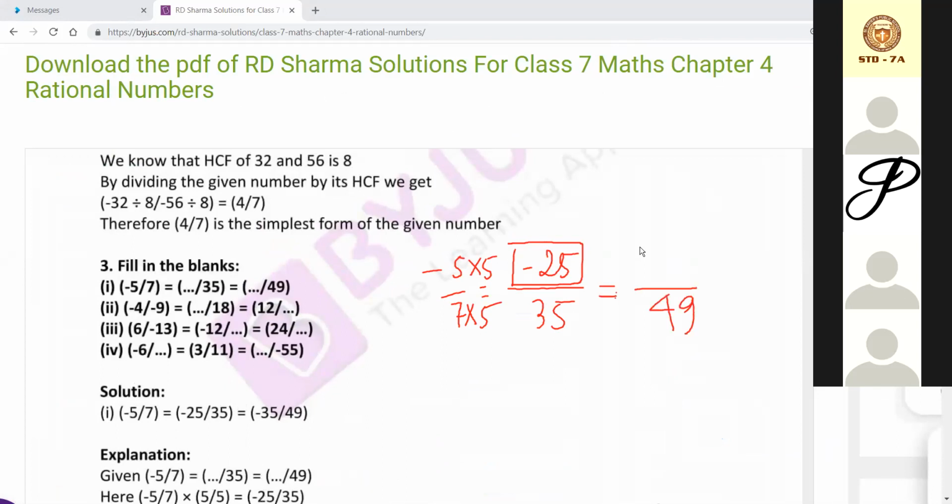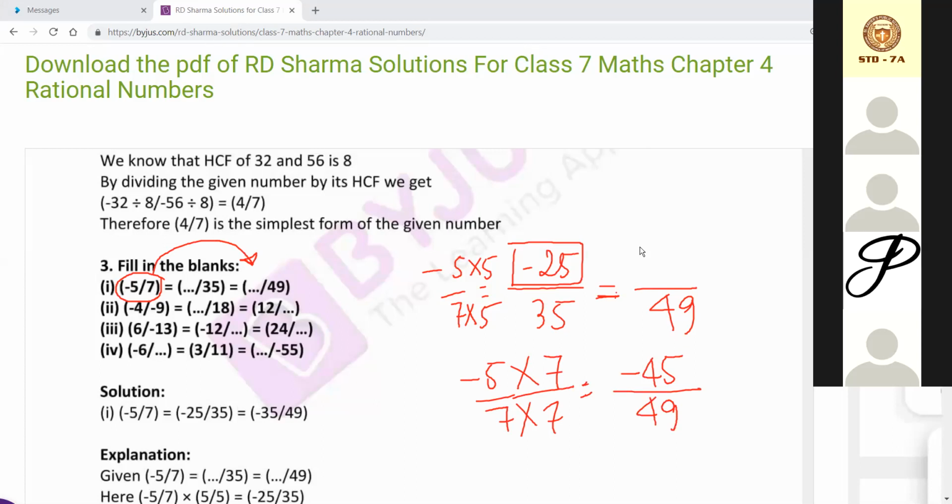Here we consider the first given fraction, and whatever is in the fill in the blanks is considered with the given fractions. We are multiplying by 7, so the answer is coming like -35/49. Like this the answers are coming. So the first sum is done.